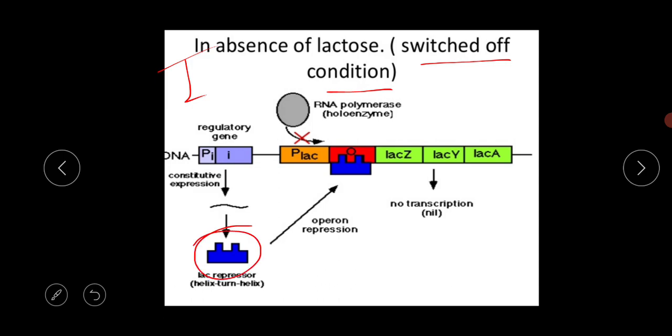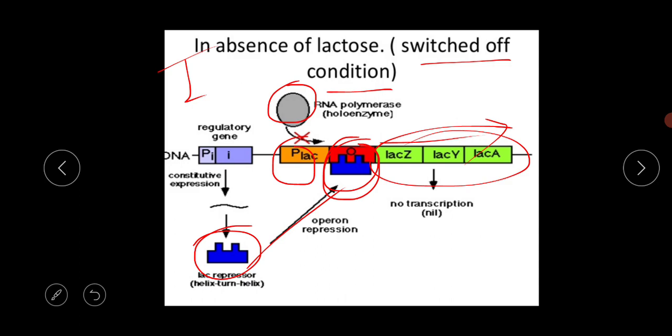The RNA polymerase binds at the promoter site, but because this repressor complex blocks the operator site, the RNA polymerase cannot go to the structural genes. Structural genes cannot be transcribed without RNA polymerase, and the polymerase cannot reach the structural gene portion because of this blockage.